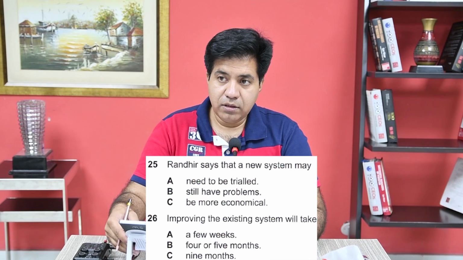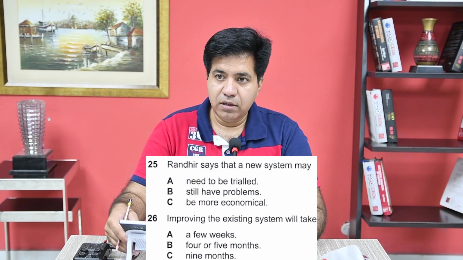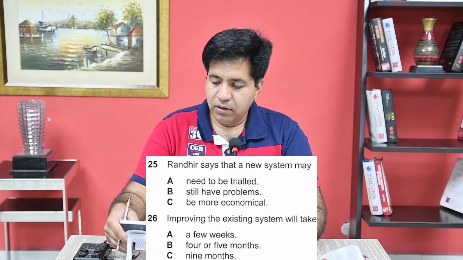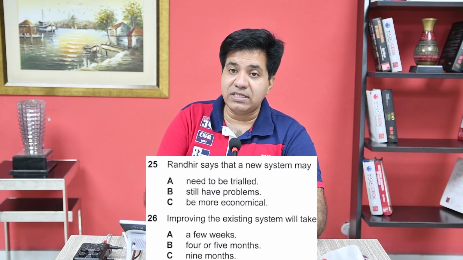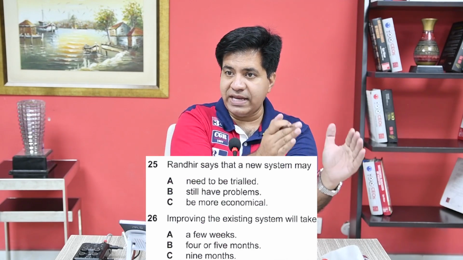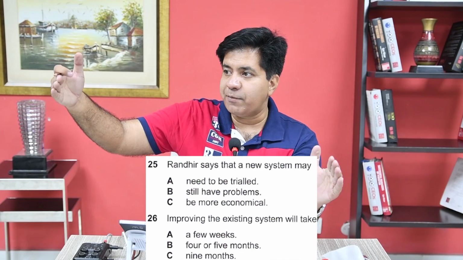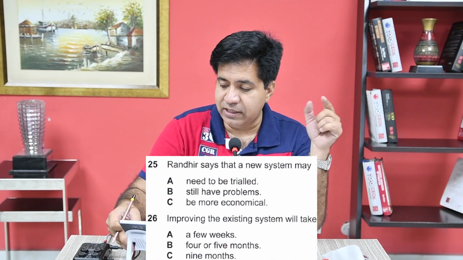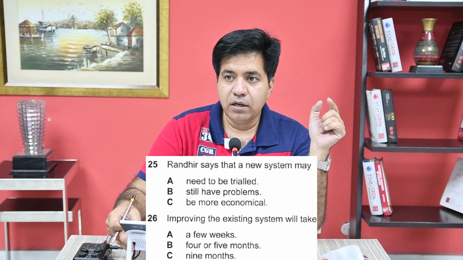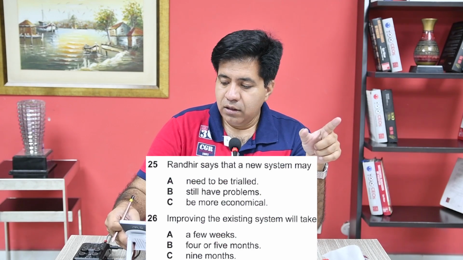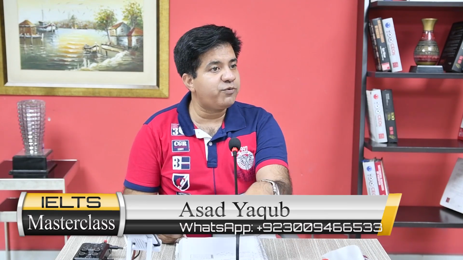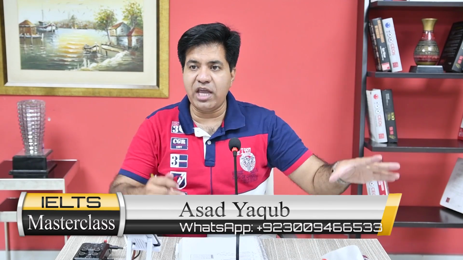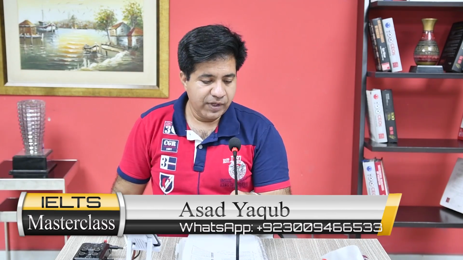As an initial estimate, I think we'll be looking at April or May to improve the existing system. April or May to improve the existing system. It's January now. April or May, that means 4 to 5 months. And now listen. But for a new system, it would take at least 9 months. For a new system, it will take 9 months. So 9 months for the new system. Existing system, January to April or May. All right.